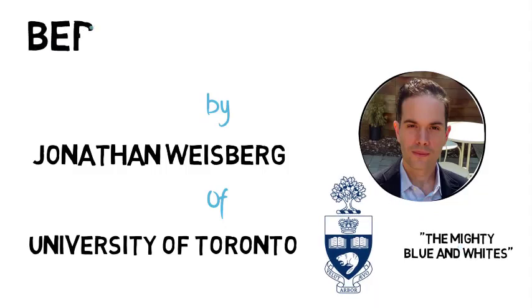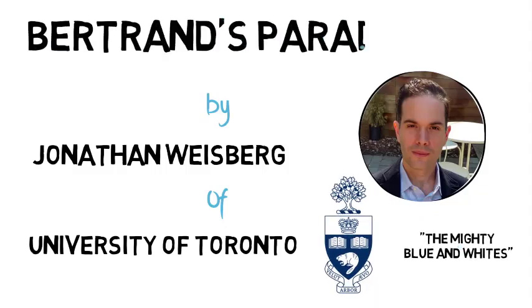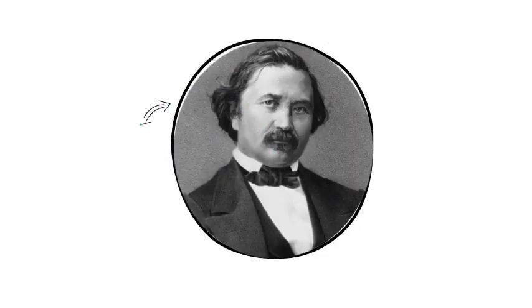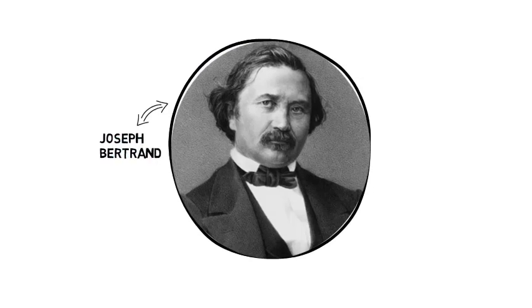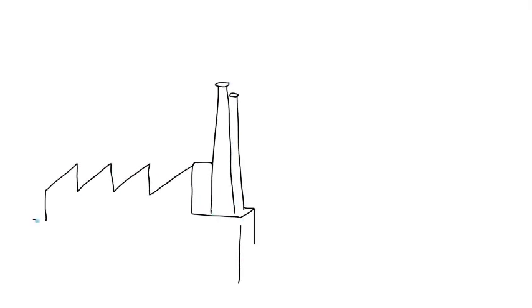Today I'll tell you about Bertrand's paradox, what it is and why it's so important. By the way, the name Bertrand's paradox comes from a 19th century mathematician, Joseph Bertrand. He published a famous example of it in 1889, but his example's a bit tricky. So we'll use an easier one from the philosopher Bas van Fraassen.